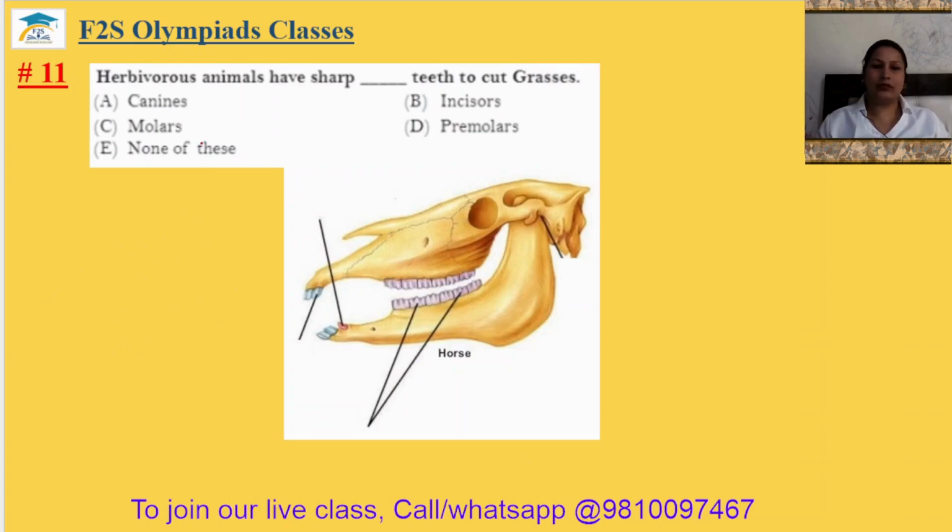Question number 11. Herbivorous animals have sharp dash teeth to cut grasses. This is the incisor. Incisor is the sharp one, and the other teeth have the wide space so that they can chew it properly. The option will be B. So 11th answer is option B.